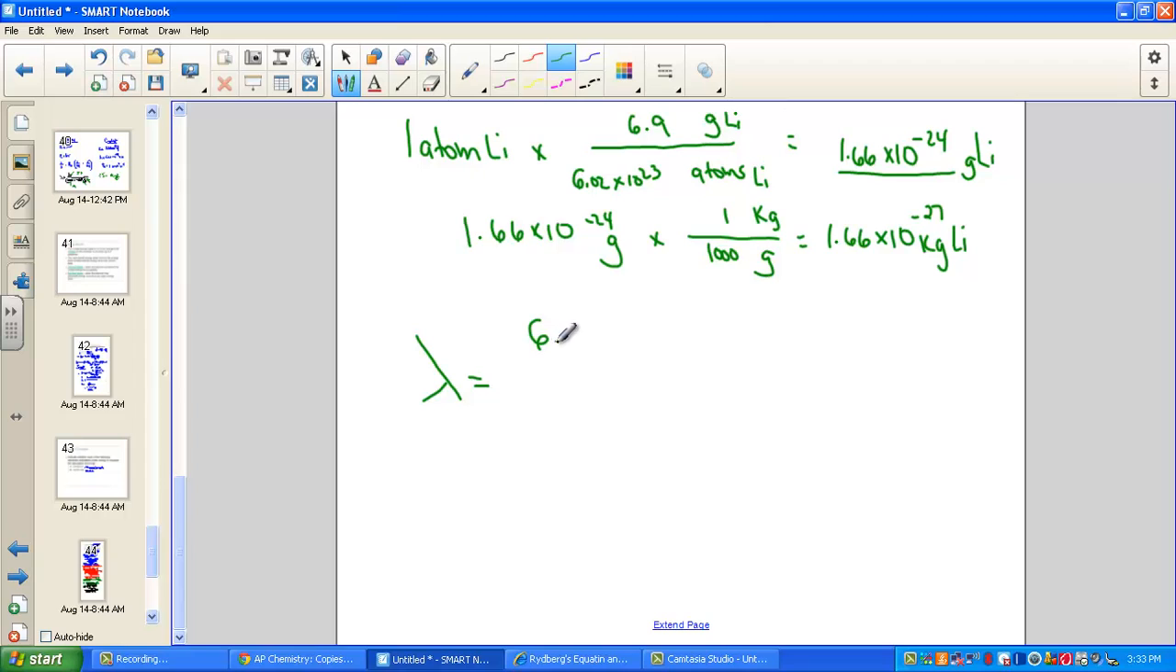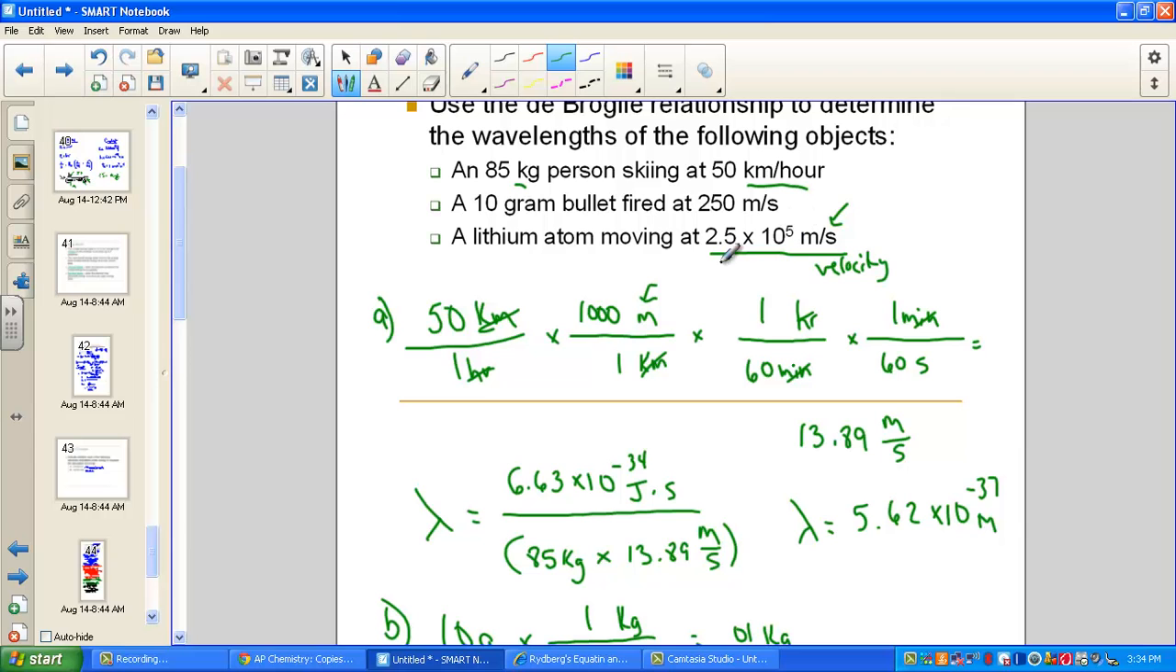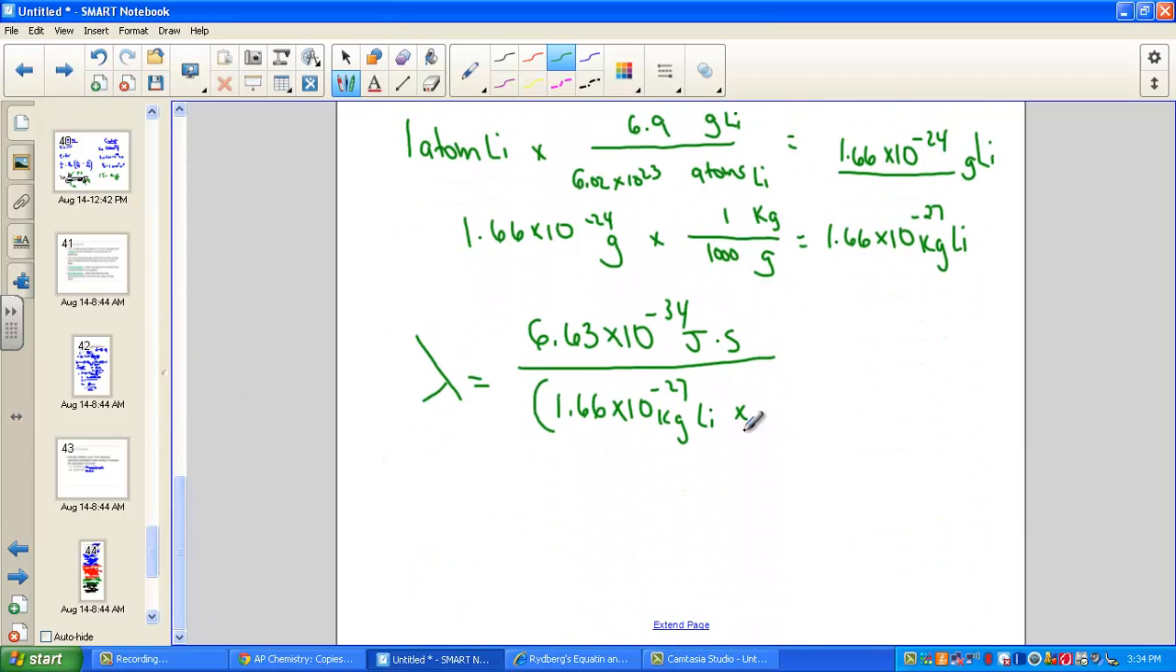We do that by using Planck's constant, 6.63 times 10 to the negative 34th joule times second. We use the momentum on the bottom, which is the kilogram we just calculated, times the velocity in meters per second, which, let me scroll back up, I forgot it, 2.5 times 10 to the 5th meters per second. All right, so the product here is called momentum. Planck's constant divided by the momentum.